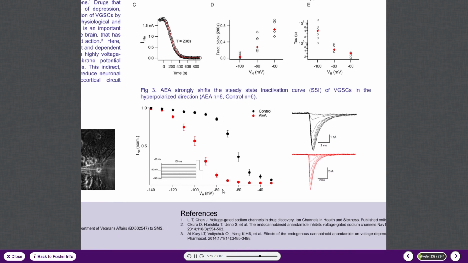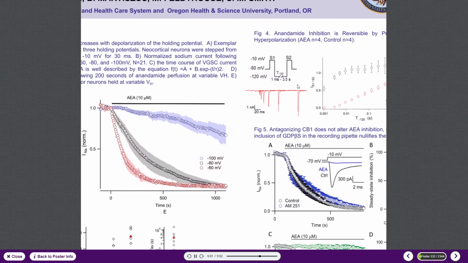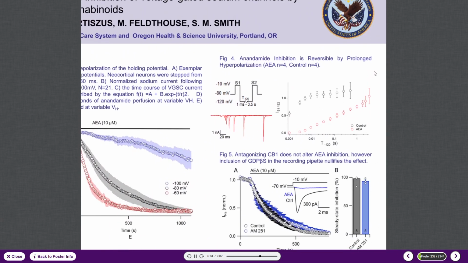In figure 4, we continued to interrogate the effects of voltage on anandamide block by asking whether inhibition could be reversed by periods of prolonged hyperpolarization. Before or after near steady state inhibition by anandamide, done at a potential of negative 80, we used a paired pulse protocol as drawn in the top left, wherein 2 steps to negative 10 occurred between a variable holding period at negative 120.